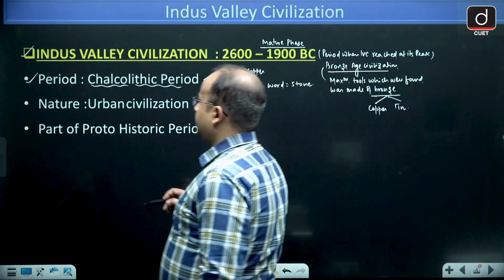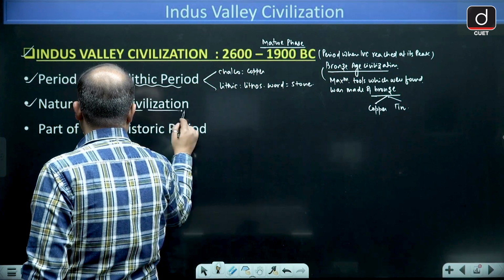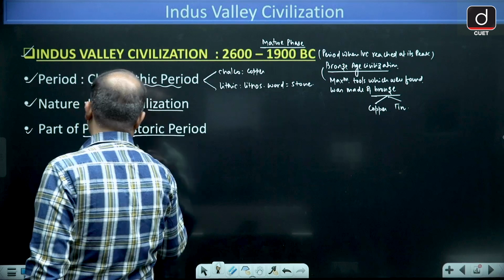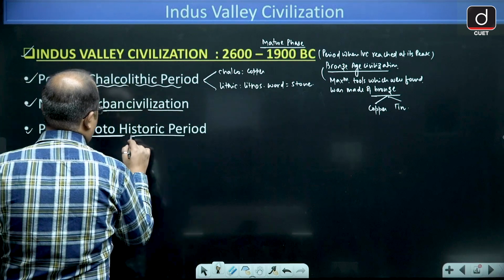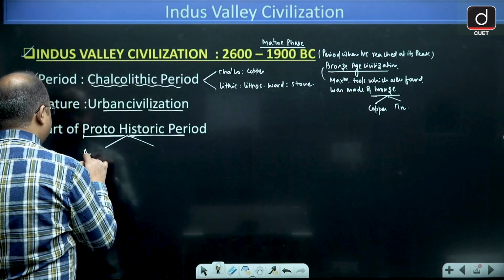The nature of the civilization was urban, and it is a part of the protohistoric period. Protohistoric period, I have told you, is where you will find archaeological evidence plus literary evidence.